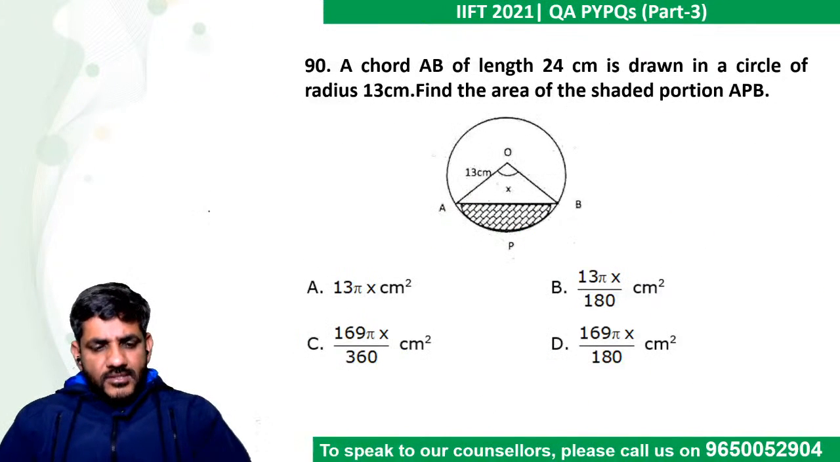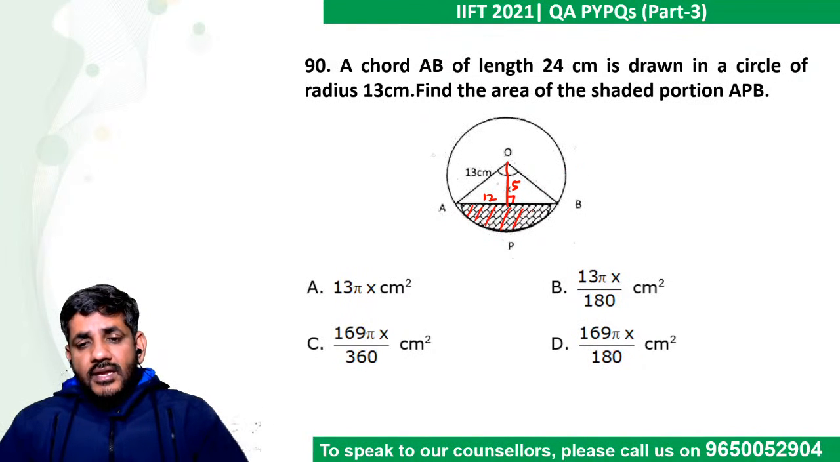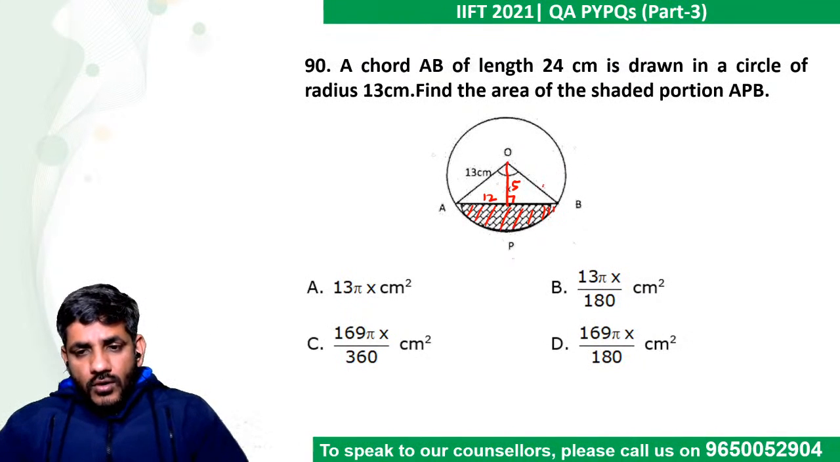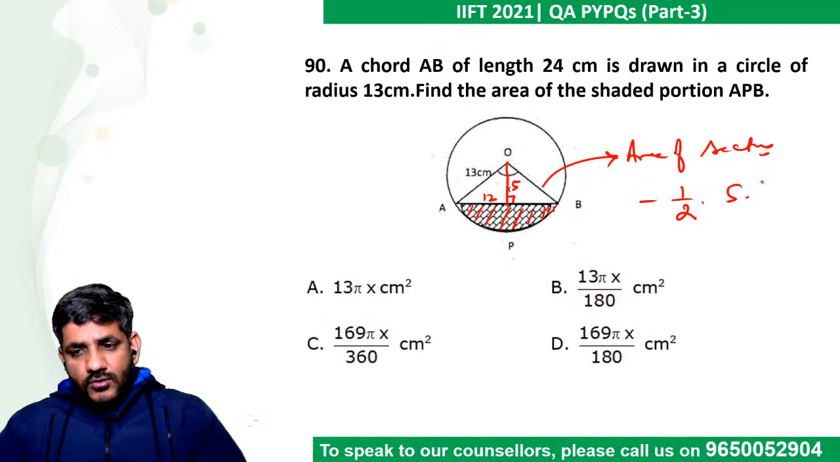Okay. Let's move forward. A chord AB of length 24 centimeter is drawn in a circle of radius 13. Radius is 13. This is 24. I know that this is going to be 12. 12 means this is equal to 5. Pythagorean triplet, guys. Find the area of the shaded portion APB. He is asking you for the area of the segment. Can there be a question easier than this? You know how to find out the area of the sector. You can easily calculate that. And minus the area of the triangle, half of base into height. Right? Sorry, this is 24.